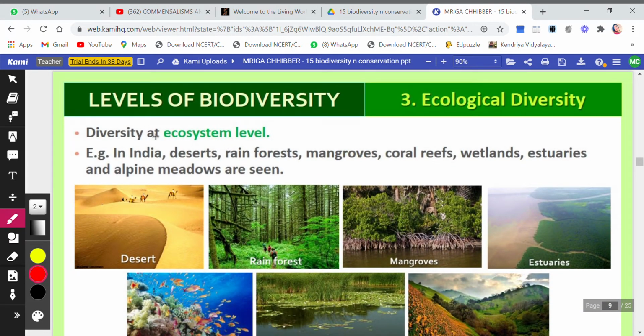Then the third level is ecological diversity, that is diversity at ecosystem level. Now in India, deserts, rainforest, mangroves, coral reefs, wetland, estuaries, alpine meadows are seen. So these are the various types of varieties, ecosystem variety.